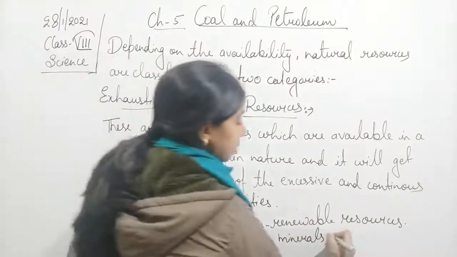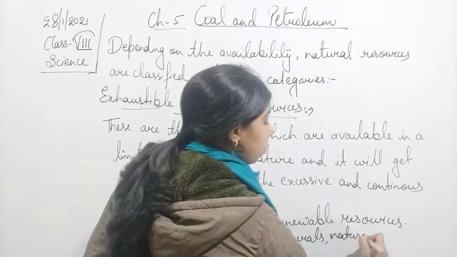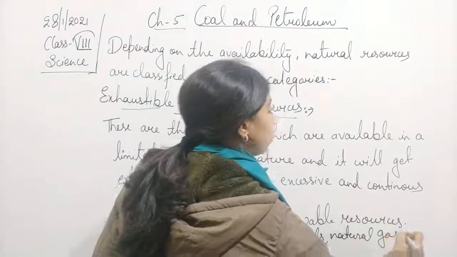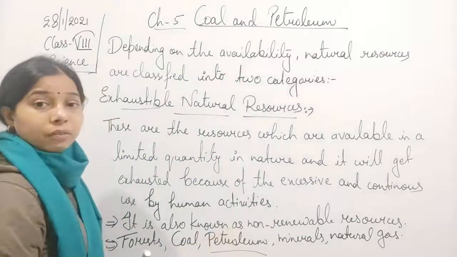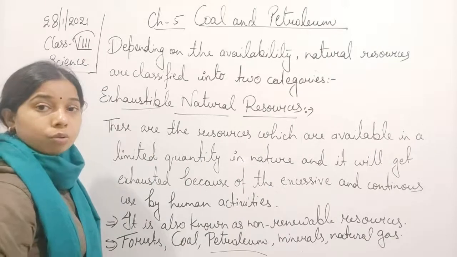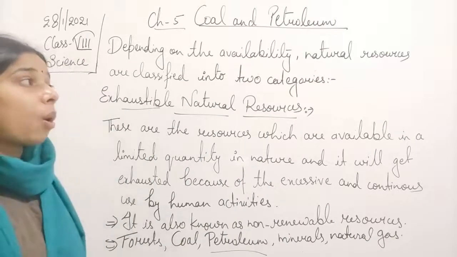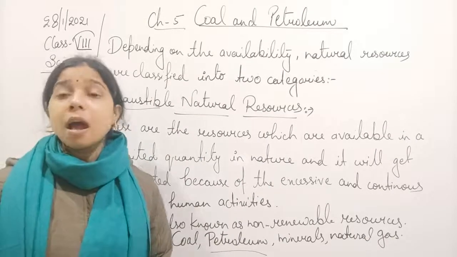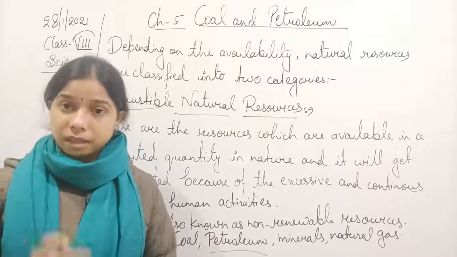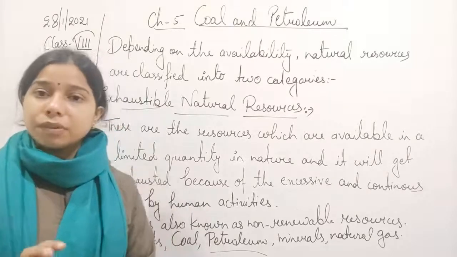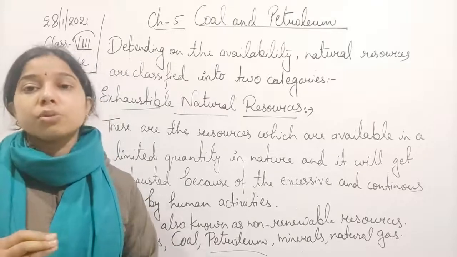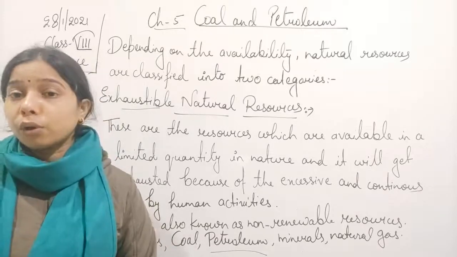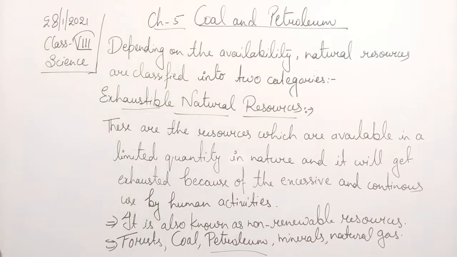Natural gas is also obtained when we obtain petroleum; at that time only we obtain natural gas also. All these things we obtain from nature, and their quantity is less. So we will say that they are present in a limited amount. We should use them wisely if we want to use them for a longer period of time.